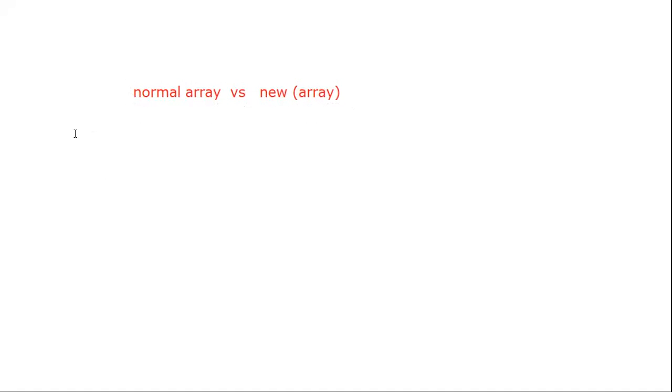Yes, guys, with respect to a normal array, when we create this particular normal array, what happens when you compile that particular program? At that time 5 blocks are directly initialized with respect to that variable. So memory is directly initialized for that variable inside the stack when you compile that program. This is the one way.